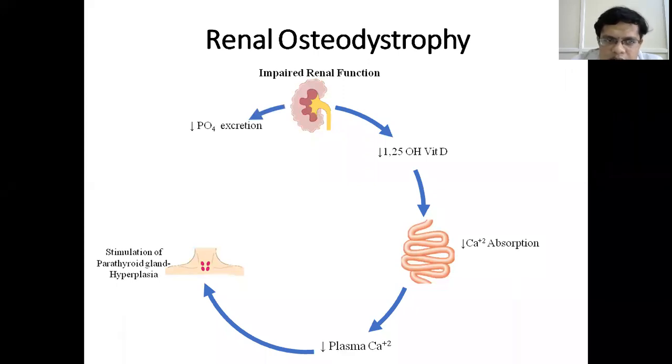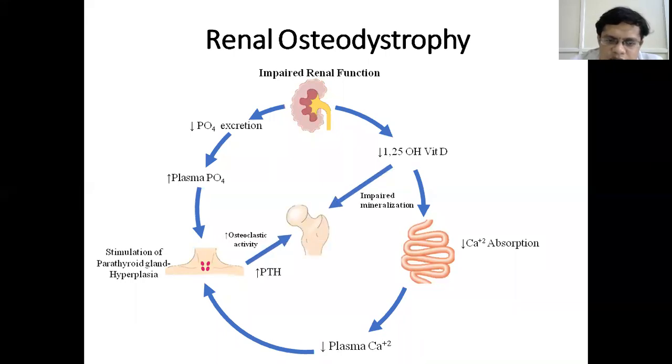So impaired renal function also decreases the phosphate excretion, leading to increased phosphate levels in the blood, which also stimulates the parathyroid gland to produce more parathyroid hormone. So increased parathyroid hormone causes increased osteoclastic activity and stimulation of the FGF23 molecule, which increases resorption of the bone, releasing calcium into the blood. Similarly, decreased vitamin D3 translates into impaired mineralization of the bone. So all these factors together lead to increased bone resorption and the manifestations of renal osteodystrophy.